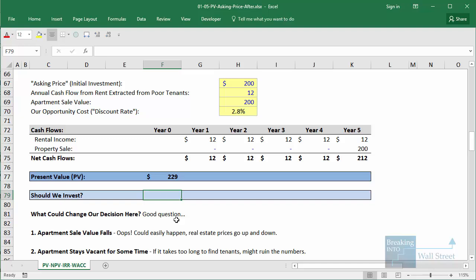In this case, the investment decision is pretty simple because we just compare our asking price to the present value of cash flows. And if it's less than the present value, then we say yes.